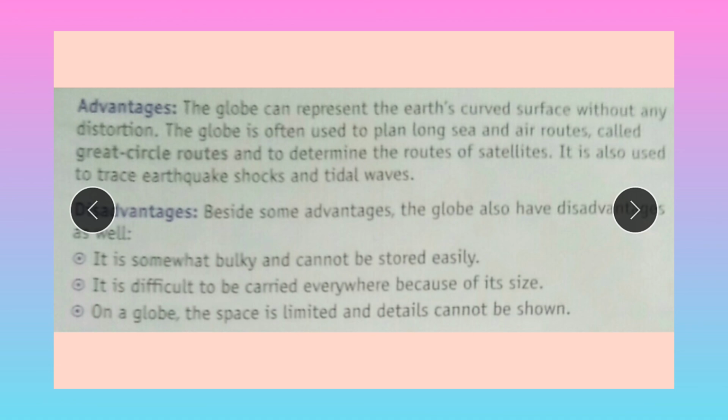Second, it is difficult to carry everywhere because of its size. We cannot take a globe easily everywhere. Storing a globe is a difficult task, and carrying it from one place to another just for information is also difficult. On a globe the space is limited, so the details cannot be shown. All details cannot be shown in such a small space. So these are the disadvantages of the globe.